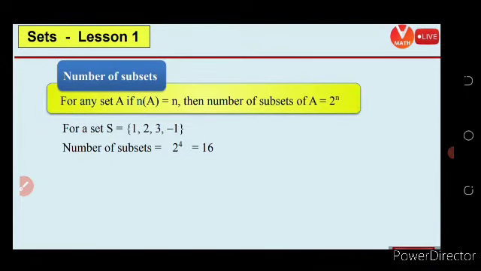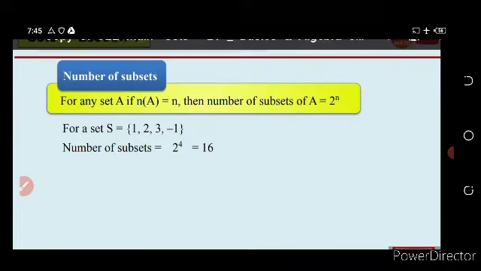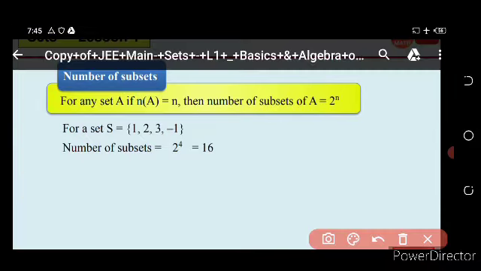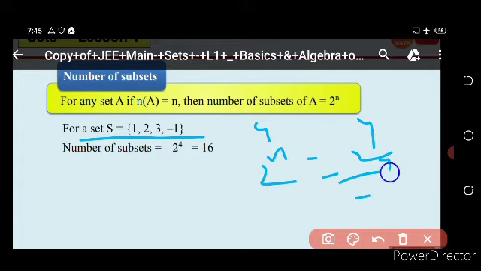Number of subsets. For any set A, if n(A) is equal to n, then the number of subsets of A is 2 to the power n. Here let us take an example. For set S, the number of elements is 4, that is 1, 2, 3, 4. So n(S), the cardinality of set S, is 4. So how many subsets are possible? 2 to the power n, that is 2 to the power 4, that is 16. 2 multiply 2 is 4, 4 multiply 2 is 8, 8 multiply 2 is 16.